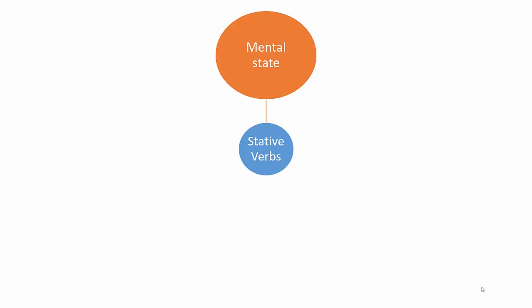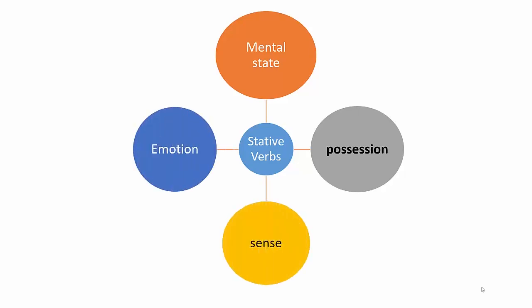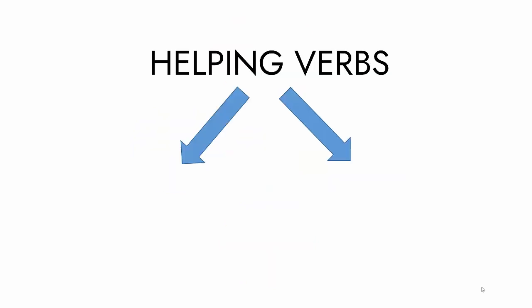For example, think, meditate, feel, etc. Then the verbs of possession, such as have, possess, own, or the verbs of sense like hear, etc., or the verbs of emotion, which are very important, like love, like, hate, dislike, etc.